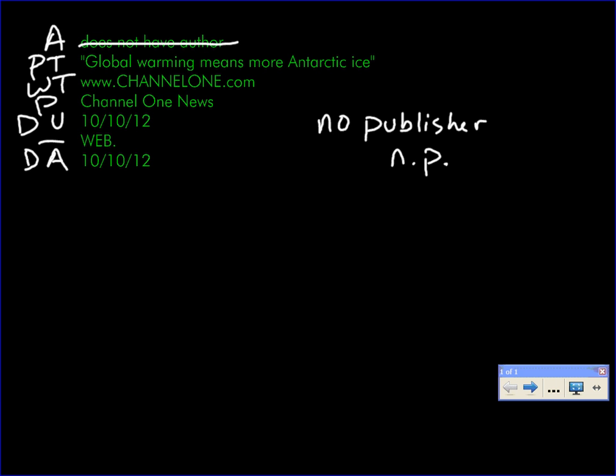If you had no date of publication, now you guys are dealing with news sources, so they all have publishers, they all have dates of publication, but my 7th graders are dealing with myth research, and they're looking at all sorts of crazy websites. Some don't have publishers, some don't have dates. If you had no date of update, you would type ND, but you never type NA for no author. You just leave it blank, as Jenna said. But he has all the information except for an author, so we're good to go here.